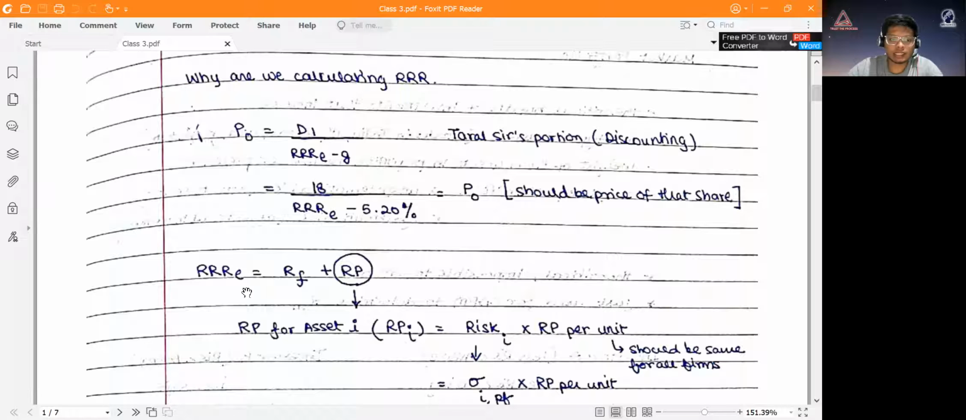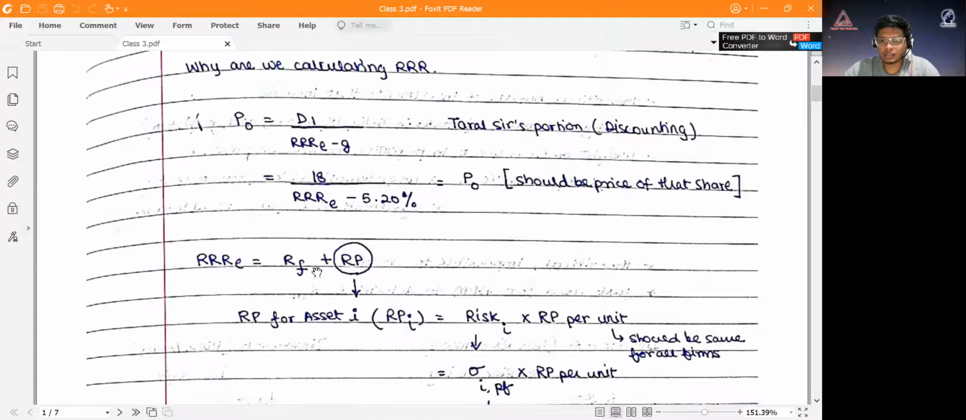Now, as we said, the required rate of return (RRR) is equal to the risk-free rate plus the risk premium. This we have done in the last class itself. Today, what we are going to do is calculate what the risk premium is. So the risk premium for any asset, let's say asset I, RP_I would be equal to the risk of I multiplied by the risk premium per unit. Now this risk premium per unit should be the same for all firms across the entire market. All firms should have the same risk premium per unit.